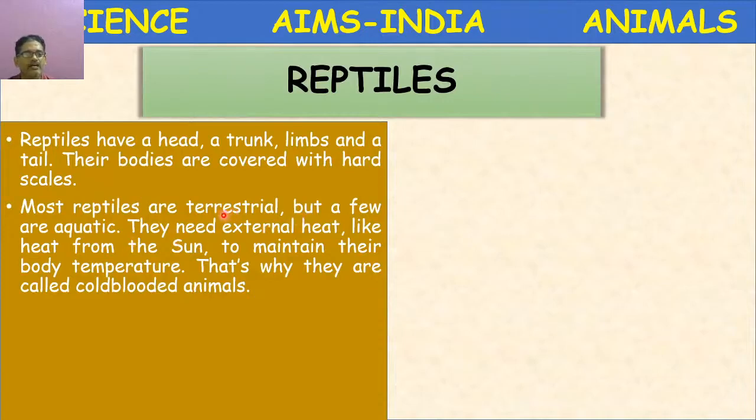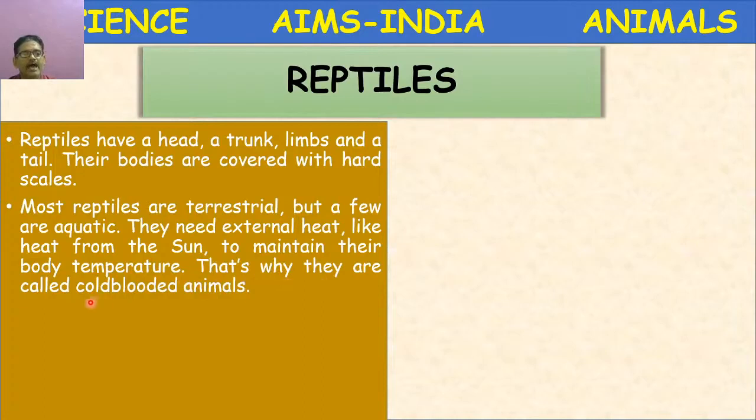Okay, aquatic reptiles, for example, turtles or tortoise, which live in the water. Crocodiles partially live in the water. Reptiles need external heat, like heat from the sun, to maintain their body temperature.